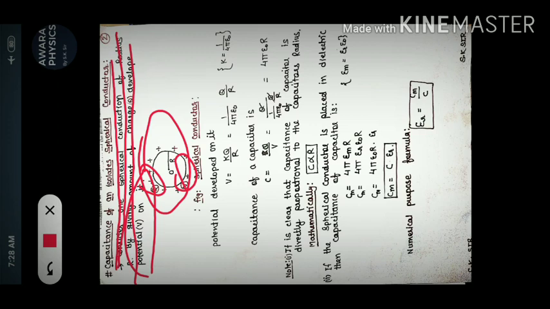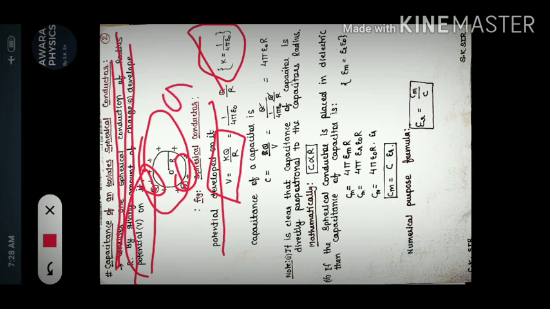You know that in chapter number 3 we understood the potential developed on a spherical conductor: V is equal to KQ upon R, where K is equal to 1 upon 4 pi epsilon naught, and the value is 9 into 10 to the power 9.